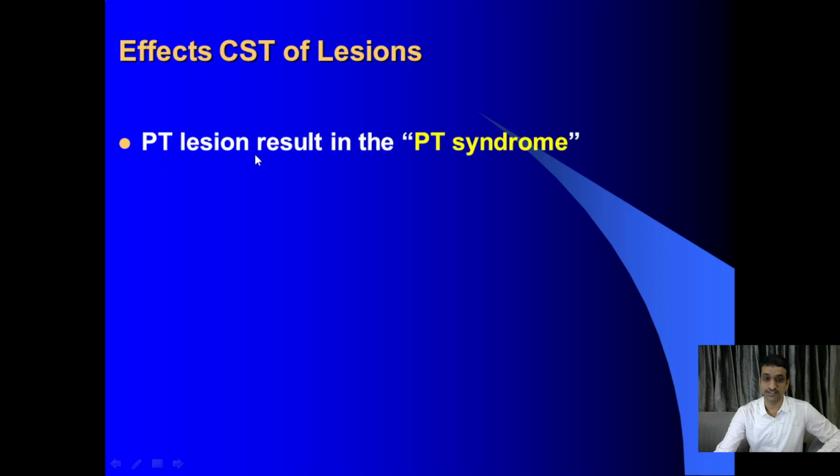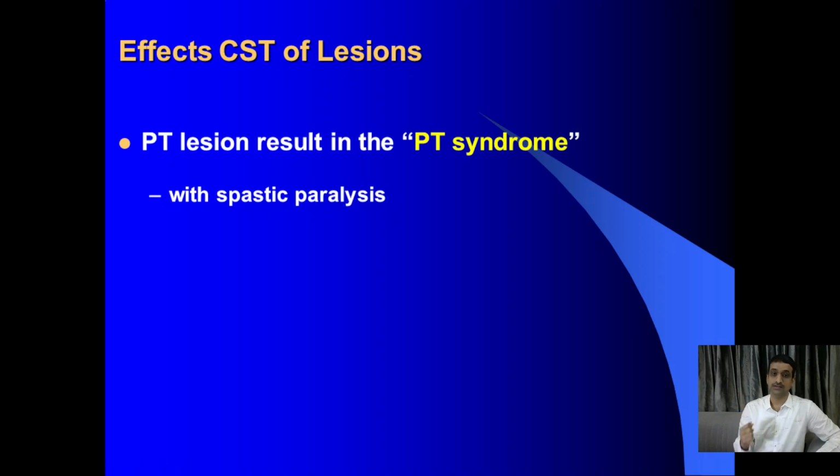So pyramidal tract lesion or CS lesion results in PT syndrome or hemiplegia, both are the same, with spastic paralysis. Spastic means the tone is increased. The cause can be damage to the non-pyramidal pathways or the non-pyramidal part of the motor cortex, because in stroke it is not only the pyramidal tract fibers involved, extensive areas of the brain are involved, so the inhibitory fibers which come down and inhibit the brainstem vestibular and reticular nuclei are gone. When that inhibition is gone, the brainstem vestibular as well as reticular nuclei become unstoppable, and they can directly activate the muscles continuously, so the tone is increased.